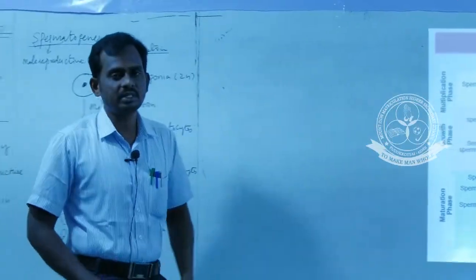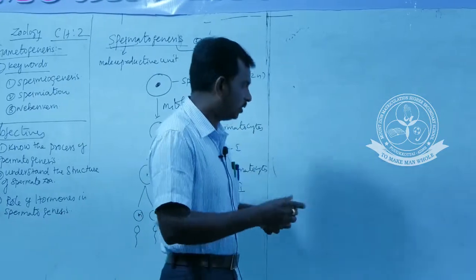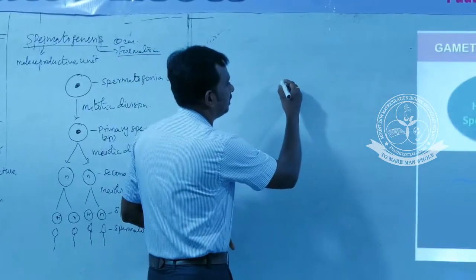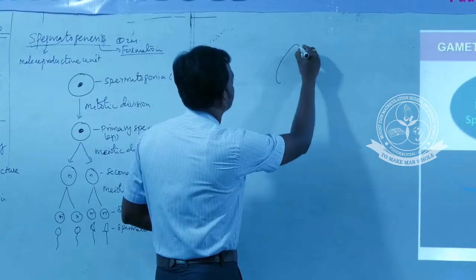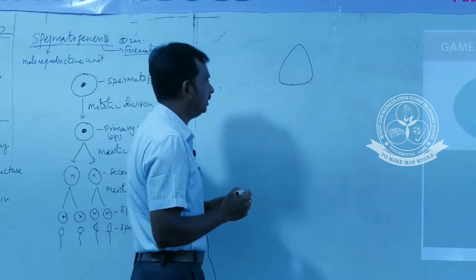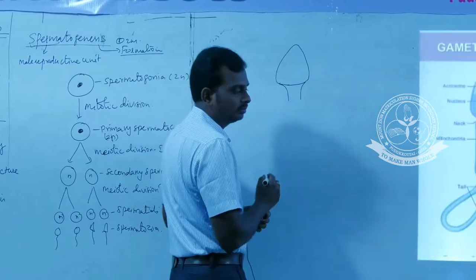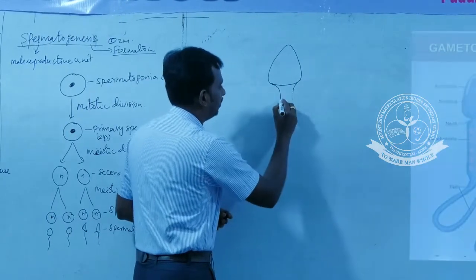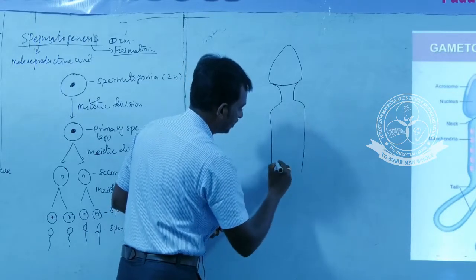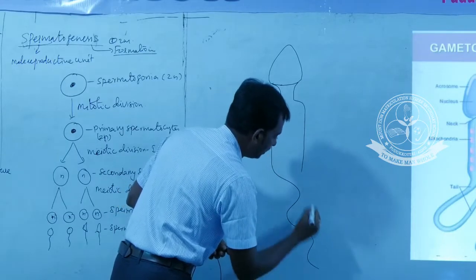So next we are going to see the structure of a spermatozoon. The spermatozoon is a motile cell. It consists of 4 regions: the head, followed by the neck region, followed by the body, like a human being, and this structure ends with the tail region.